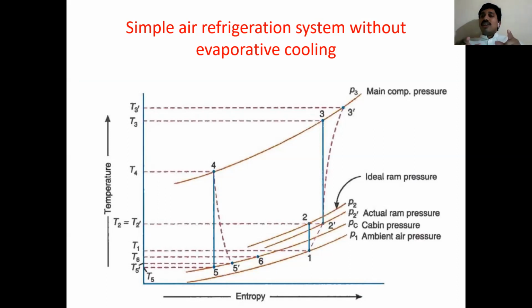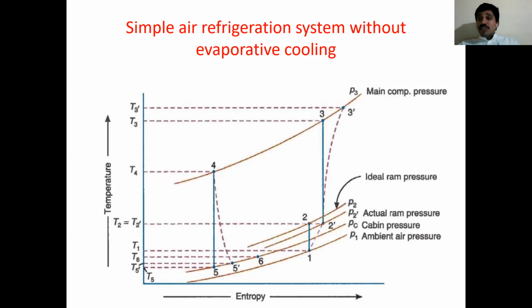In the ideal case, no efficiency values will be given. Here, efficiencies will be required for two devices: the compressor and the turbine. If efficiencies are in the problem, the problem belongs to actual. If not, it belongs to ideal, because you should consider efficiencies as 100%. Please take care of this.